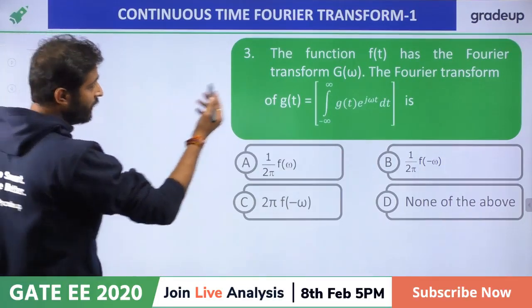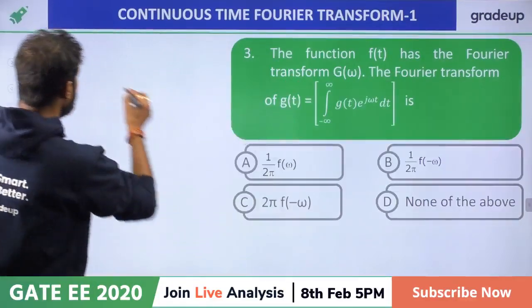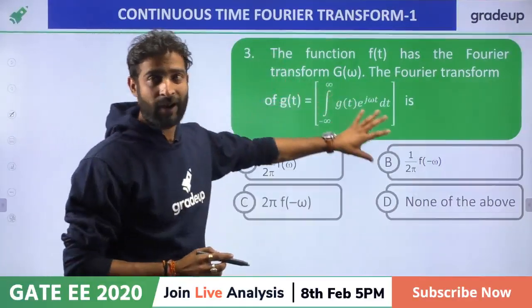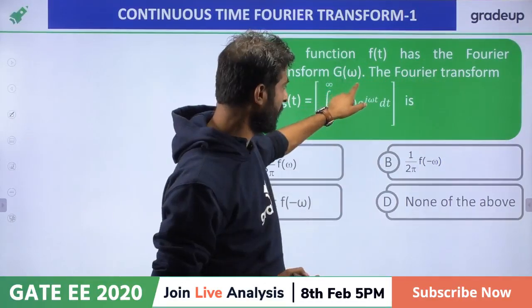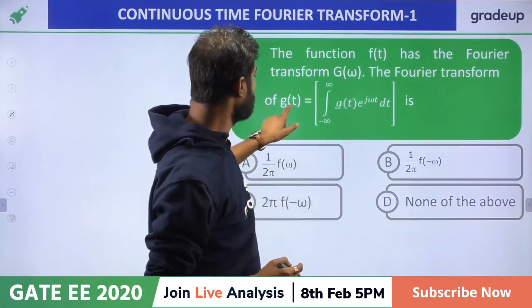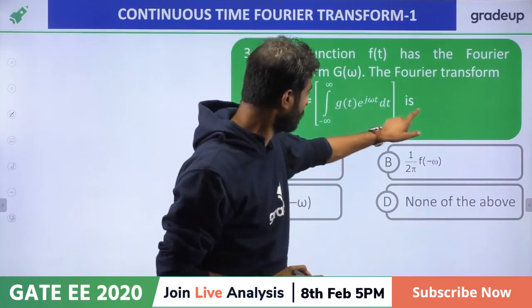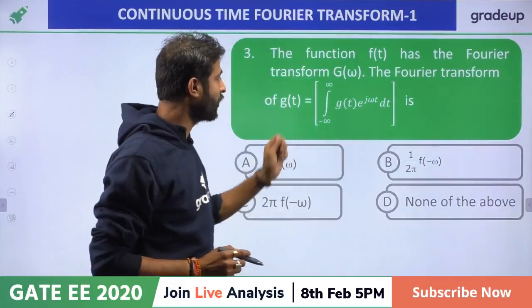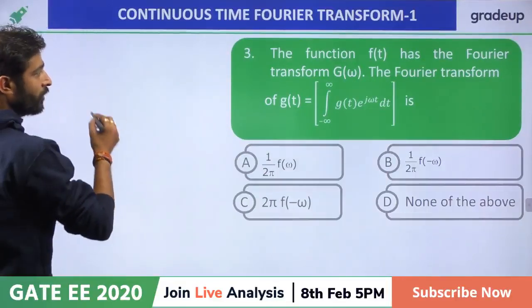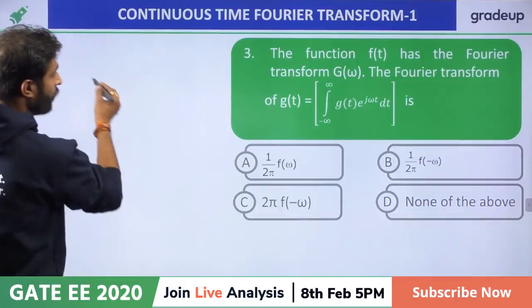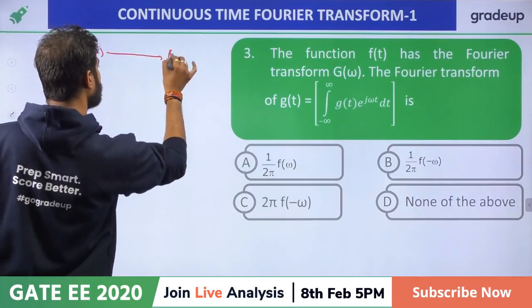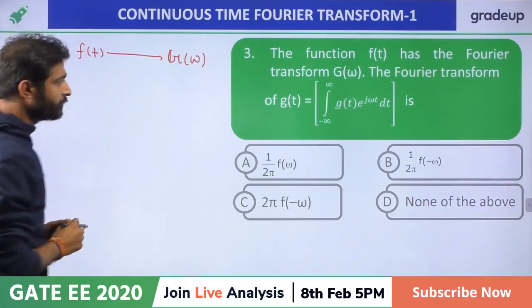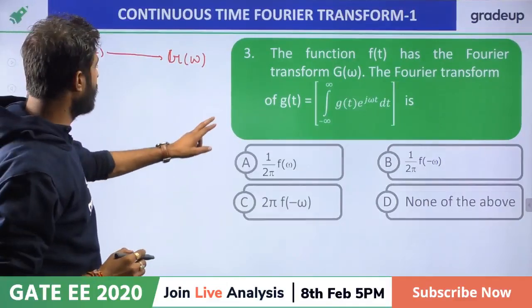Santosh Kumar, good evening. So my friends, just read the question carefully. The function f of t has the Fourier transform g of omega. We have to find the Fourier transform of g of t. So f of t having the Fourier transform g of omega, now we have to find the transform of g of t.